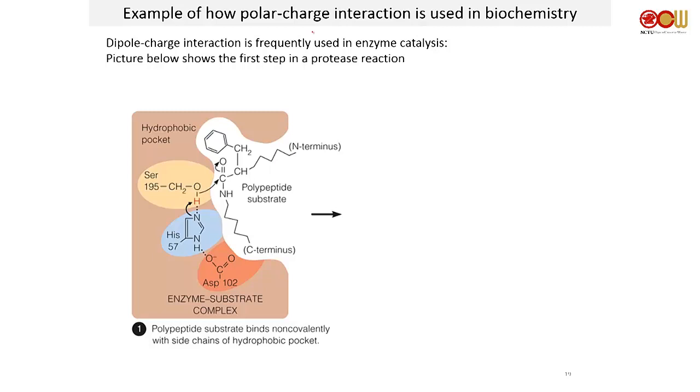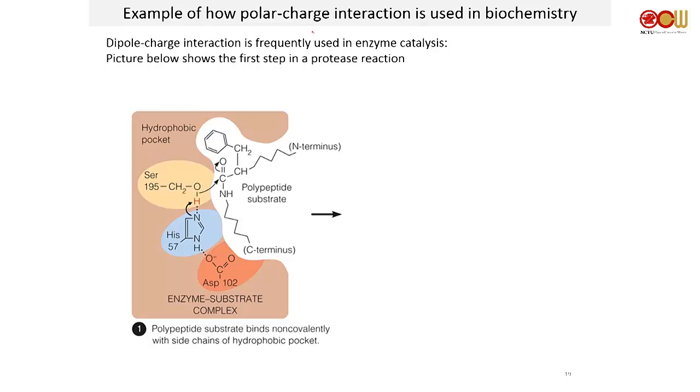You'll see this picture again in 10 weeks. This is an example of how polar charge interaction is used in biochemistry. Okay? So polar charge interaction is frequently used in enzyme catalysis. Okay, so this is an example to show you how we catalyze a chemical reaction using this charge-dipole interaction. Okay? So this picture actually shows you the first step in a protease reaction. So later we're going to talk about these things called trypsin, chymotrypsin, these enzymes that degrade peptide bonds.